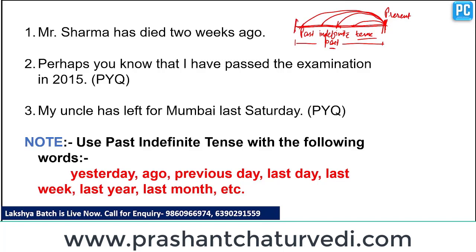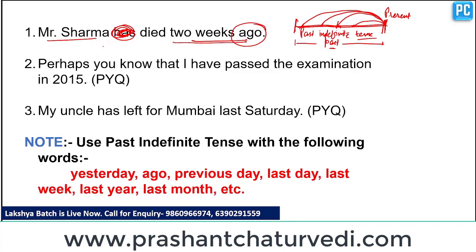Clear? So ago shows that we are going from present to past, 2 weeks past. From present to 2 weeks past. So past indefinite tense should be used here. So "Mr. Sharma has died 2 weeks ago" is wrong; it should be "Mr. Sharma died 2 weeks ago."